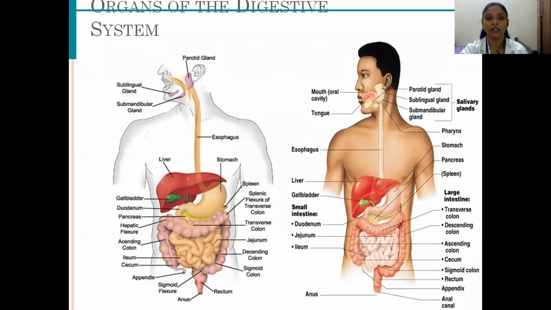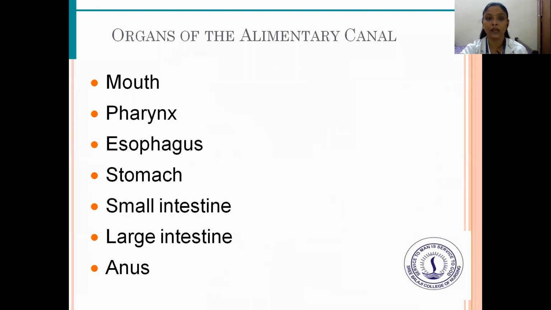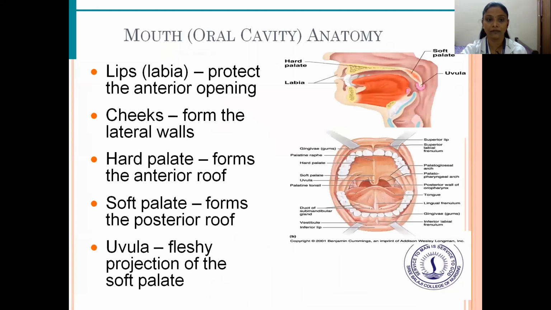In this picture, you can see the organs of the digestive system. That is, esophagus, stomach, liver, spleen, transverse colon, jejunum, descending colon, sigmoid colon, gallbladder, duodenum, pancreas, ascending colon, ileum, appendix, and rectum and anus. So these are the organs of the digestive system. The main organs of the alimentary canal are the mouth, pharynx, esophagus, stomach, small intestine, large intestine, and anus.